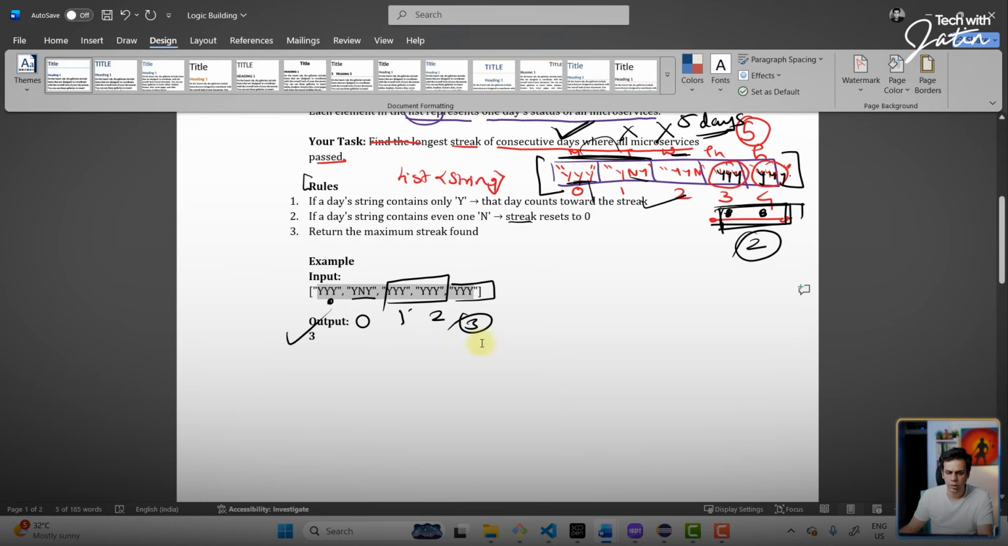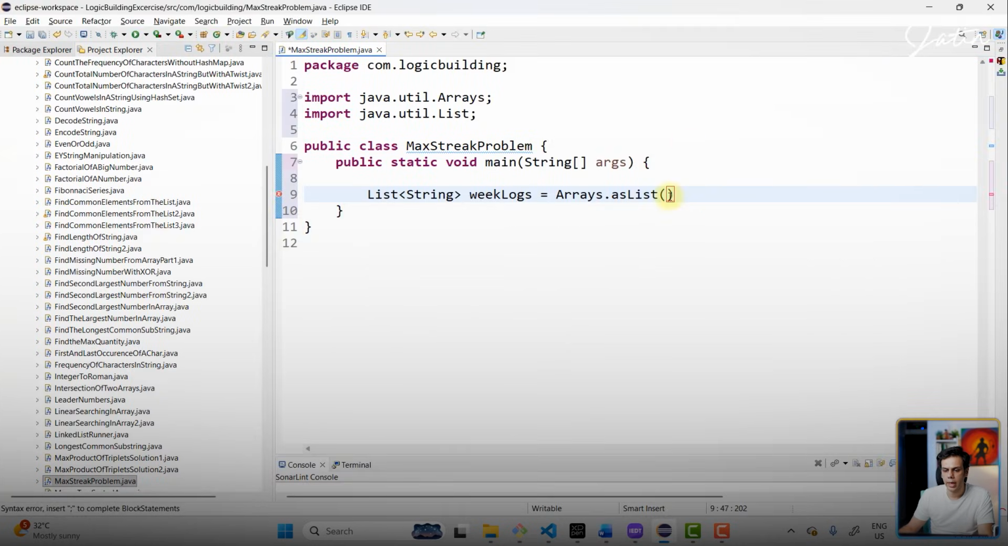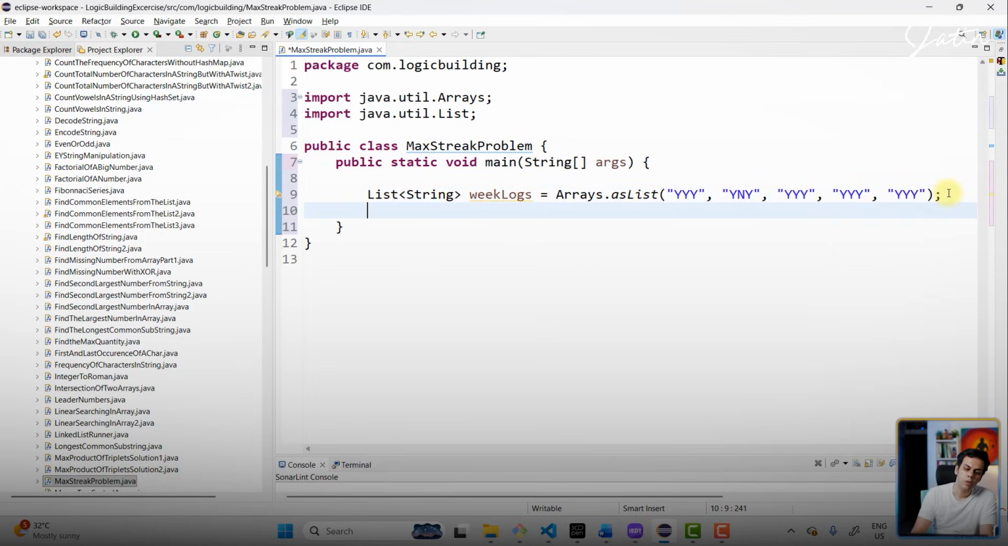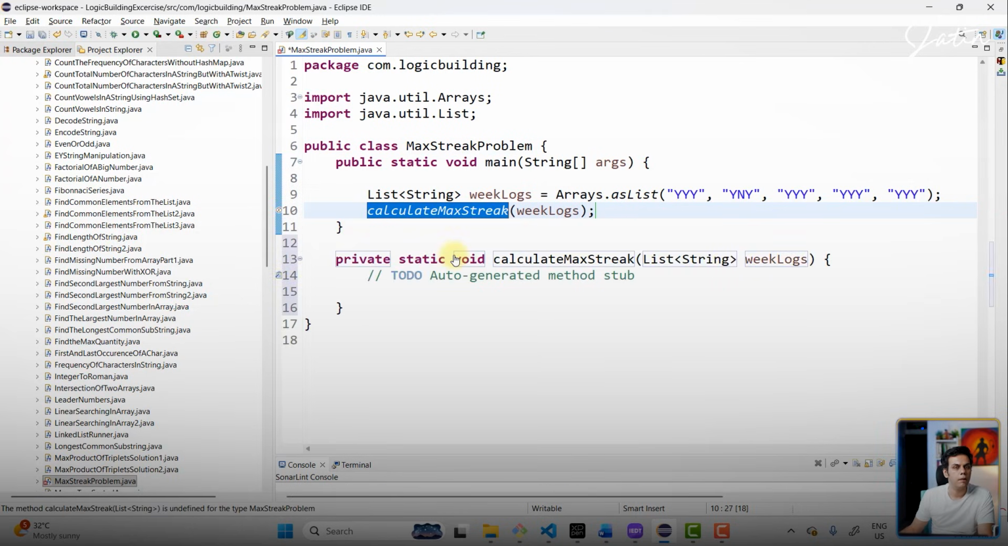So let me quickly open this particular document. We have been given this input value, right? So I'm just going to quickly copy all these values. Let's go back over here, and inside this list, we will put them. Looking at these values, we know that the maximum longest streak that we have is of 3 days. Perfect. Now, for simplicity, I'll quickly create a method. Let's call this method calculateMaxStreak. And we will be passing the weekLogs. That's it. Let's create the method.